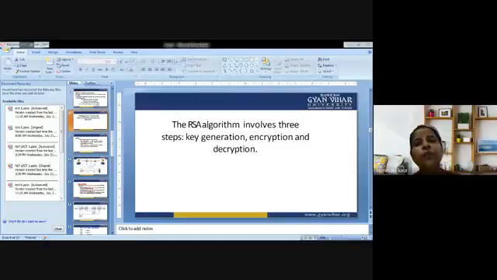So it holds true for all the integers m with a formula: 0 is less than or equal to m, and m is raised to the power e, which is the encryption key. Again, there is a whole power to d, which is equal to m modulo n. Knowing e and d, or even m, it can be extremely difficult to find d, because the triple bar here denotes modular congruence.